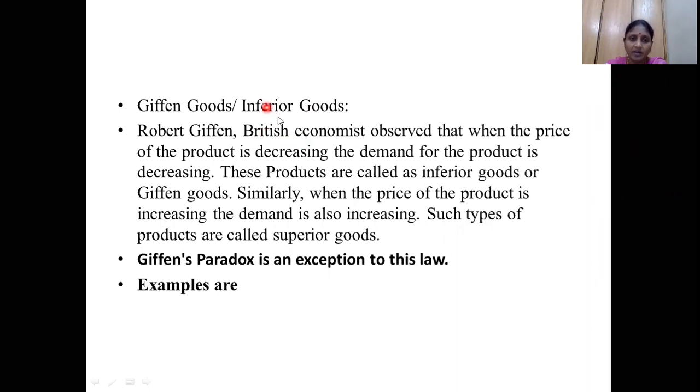So whenever the cost of inferior goods falls further, he observed that the income of those consumers increases. Whenever the income increases, automatically they prefer to buy good quality products. So instead of preferring that low quality bread, he will prefer the good quality bread.